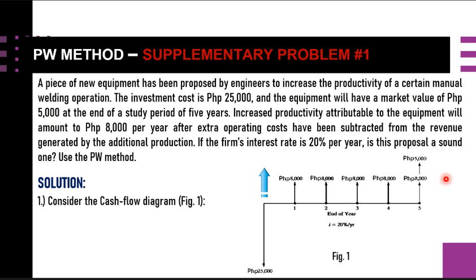And take note that our uniform annual payment is a cash inflow, going up, because according to this problem, increased productivity attributable to the equipment will amount to 8,000 pesos per year after extra operating cost has been subtracted from the revenue, meaning increased productivity is a cash inflow. That's why this is going up here. So we are going to calculate the present worth, or the PW, for the life of 5 years, considering i is 20%.